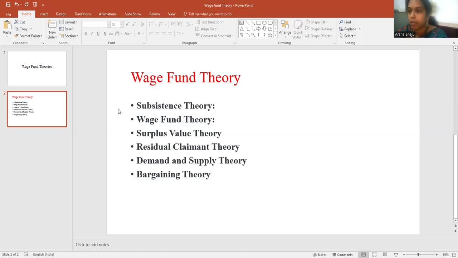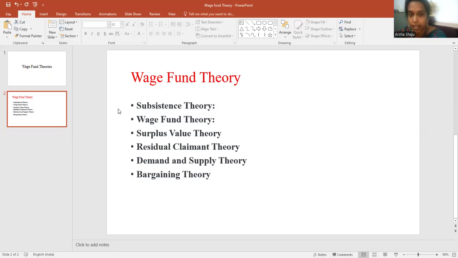And next is the surplus value theory. Karl Marx talked about the surplus value theory. Here he is telling that the surplus is already taken by the employers. If there is any extra profit, that will be taken by the employer. They won't give it to the employee. This is what the surplus value theory means.